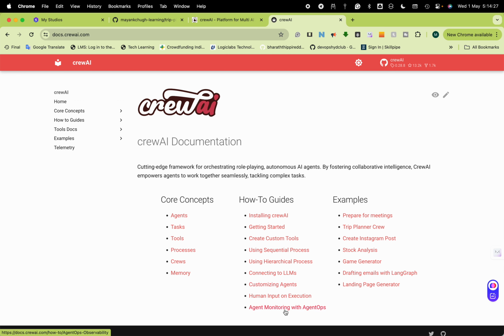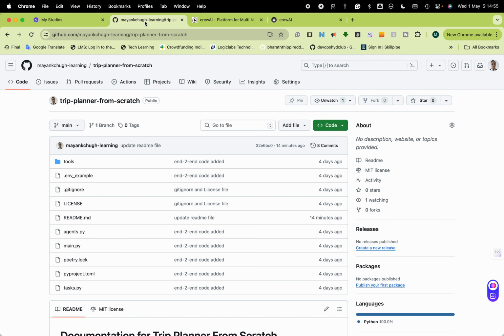Human inputs, agent monitoring, ops, stock analysis: there are examples already available. This is the example I have taken and modified according to me, so that it is easy for me to understand first. Drafting an email with LangGraph is also available. This is also using Langchain, which is proof that it can work on Langchain. So let me go through my repository.